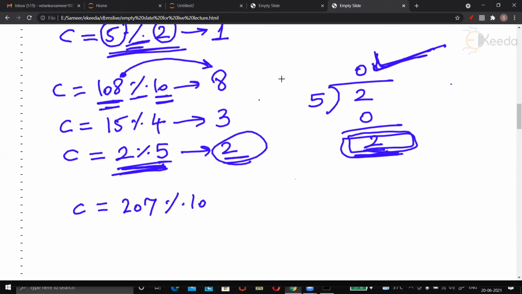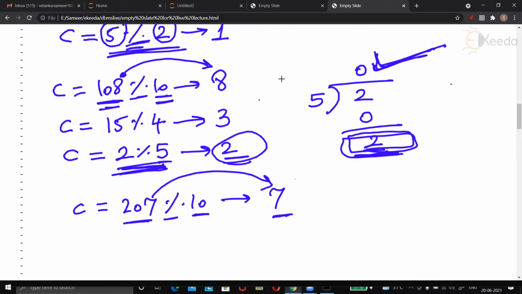Everybody knows 10 into 20 is 200, and what remains is 7. 7 is the remainder. So any number % 10, the answer will always be the last digit. Remember this observation. It will be very helpful for us. Someday or the other, we don't know, but it will be.